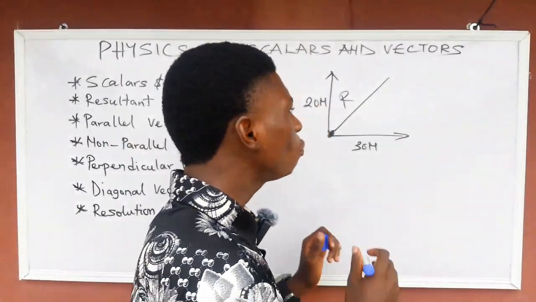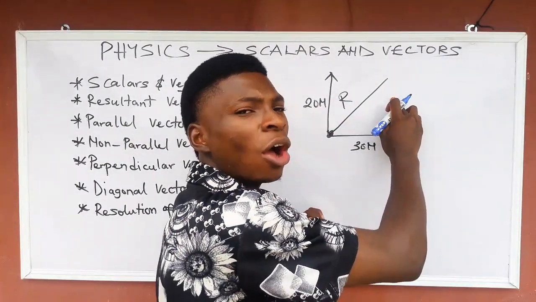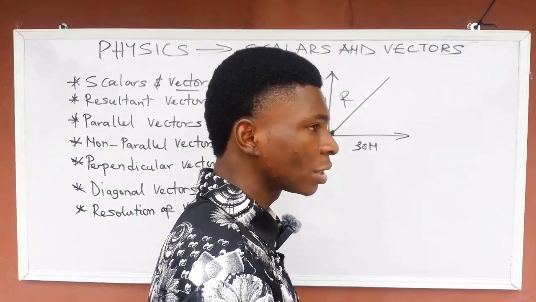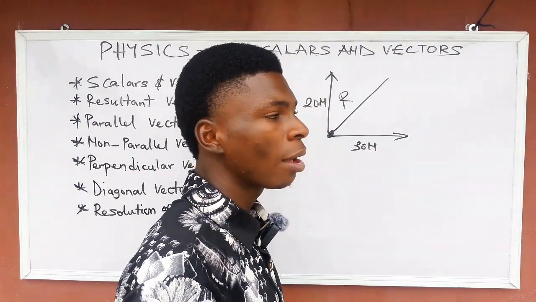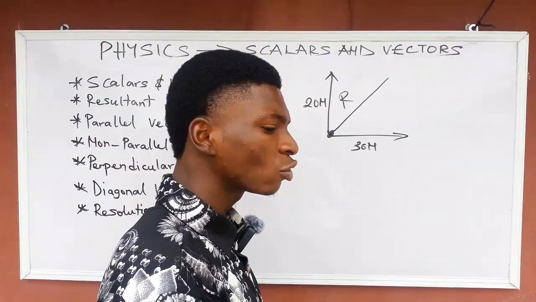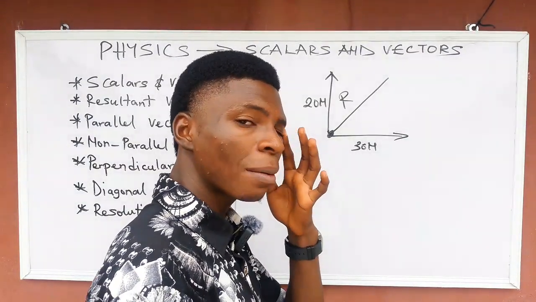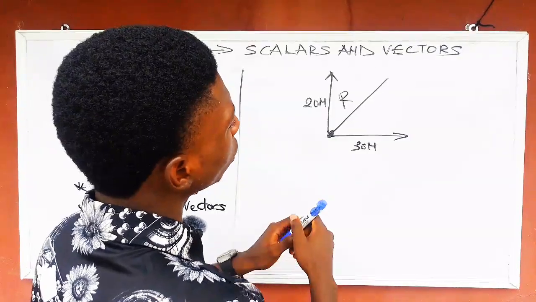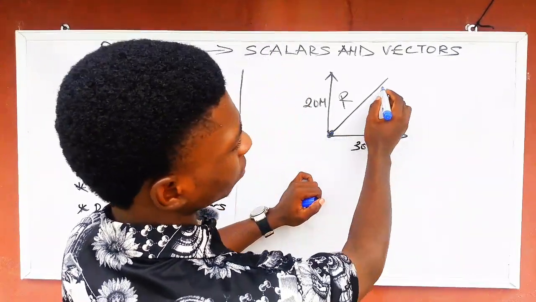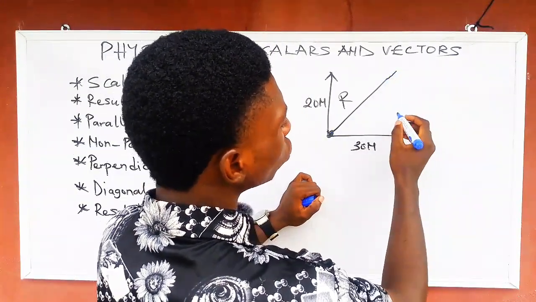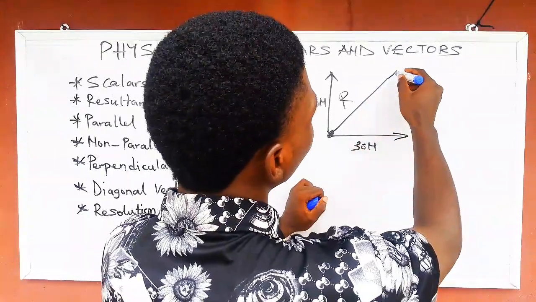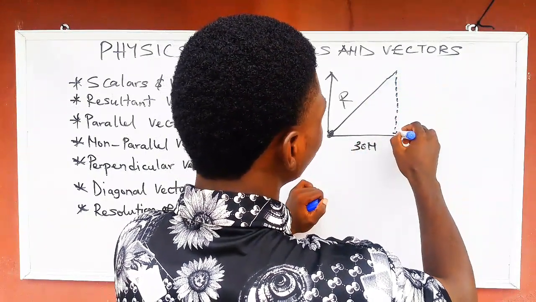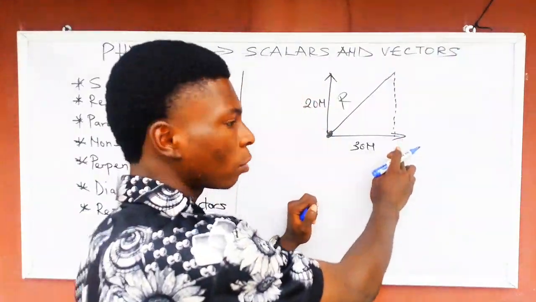So how do we calculate this line now? We are going to use the wisdom of mathematics. That's why I used to say that before you can tackle physics, you must have some knowledge of mathematics. Please go and master some topics in mathematics. Please and please. So the way you are going to calculate this line is this: you are going to draw a dotted line like this, and join this line to this point.